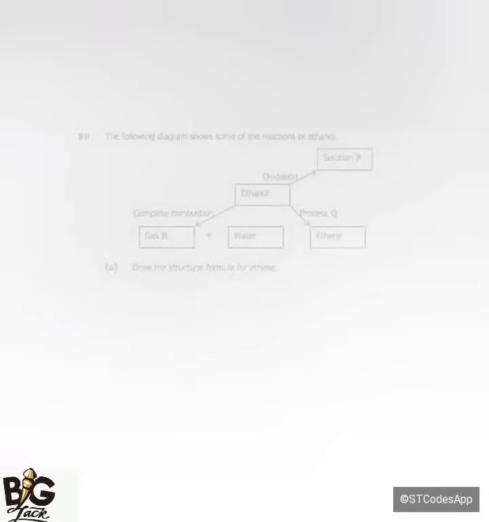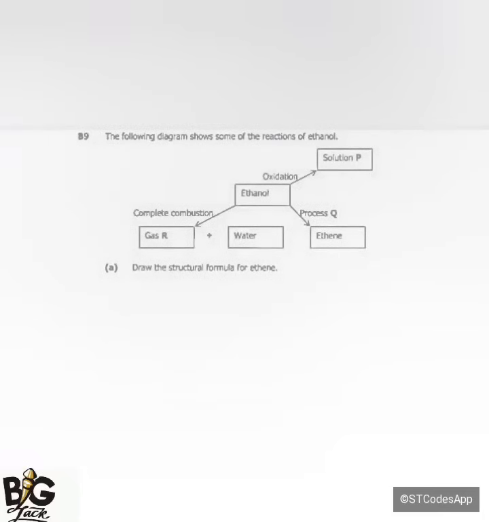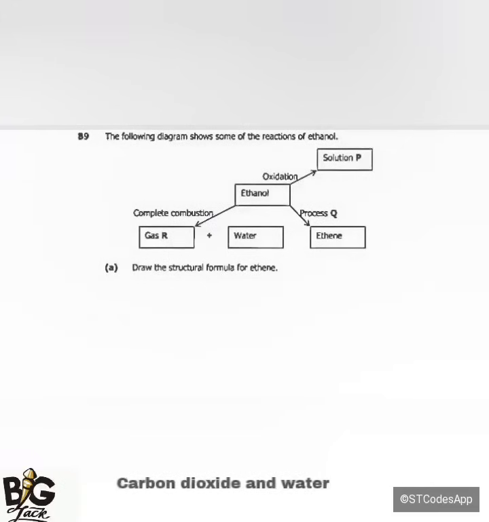Okay. So, the next one is saying, the following diagram shows some of the reactions of ethanol. So I was saying, when ethanol undergoes combustion, or complete combustion, or they can say excess oxygen. If excess oxygen is used, which means that one is complete combustion. So when ethanol undergoes complete combustion, 2 products are going to be produced. That is water and carbon dioxide. Now, if ethanol undergoes incomplete combustion, 2 products are going to be produced. The first one is going to be carbon monoxide and water.